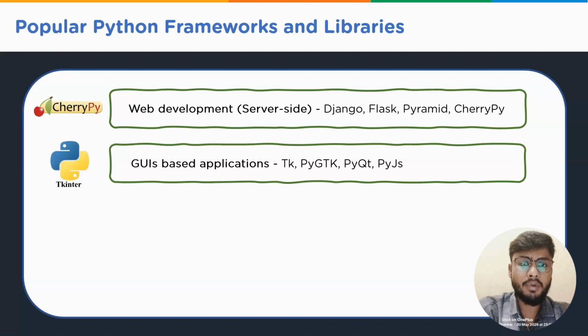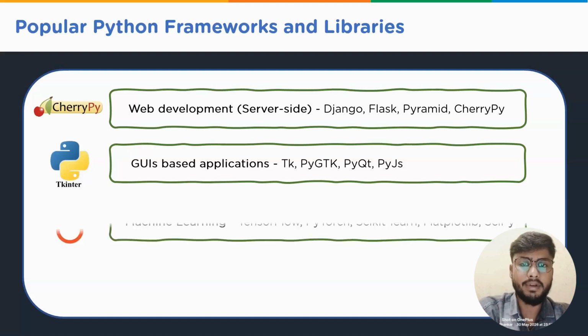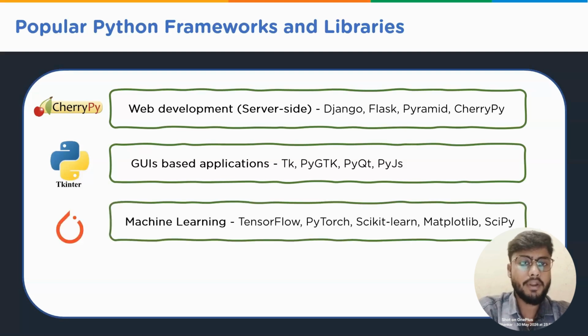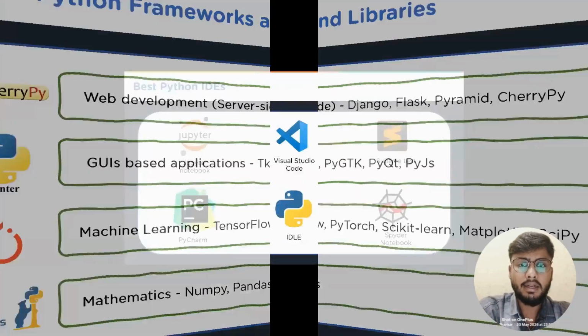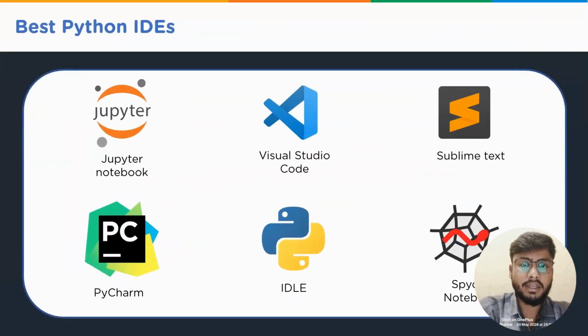Now let us see some of the popular Python frameworks and libraries. Python can be used for web development using frameworks like Django, Flask, Pyramid, and CherryPy. You can build a graphical user interface using libraries and frameworks such as Tkinter.